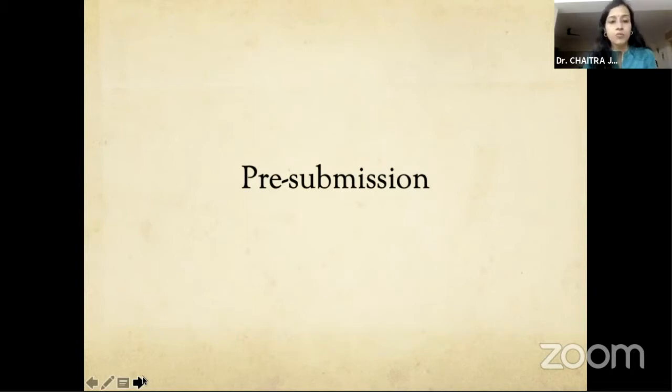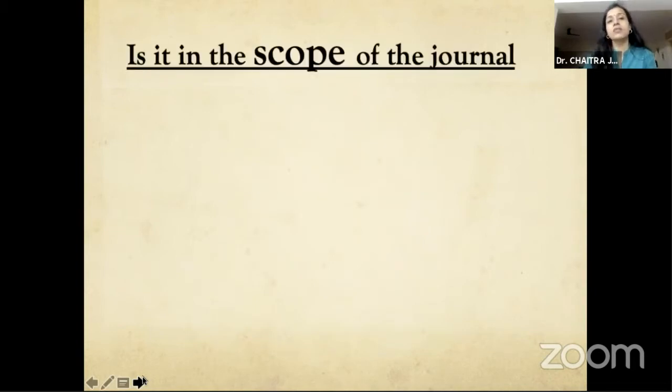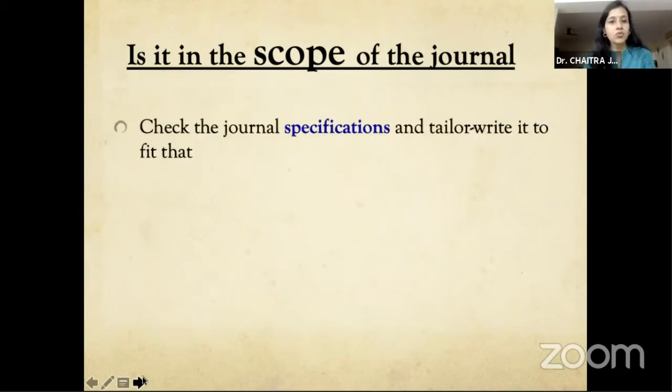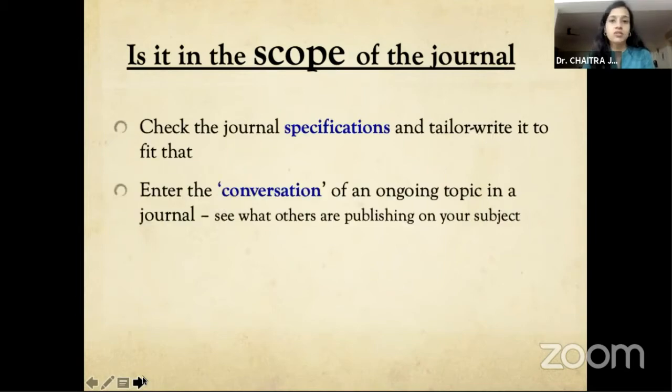Even before you submit, it helps us determine whether the particular article that we are writing, or are going to cite, is within the scope of that journal. So it makes sense to go through the journal specifications and see what other things that particular journal is publishing at that time. Then you have a better chance.